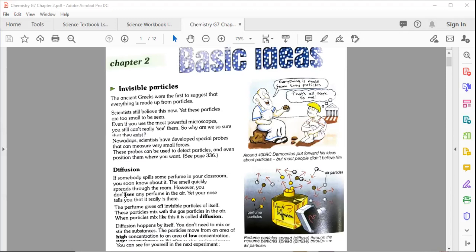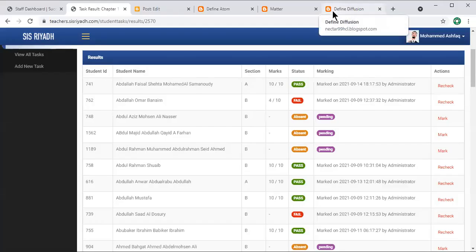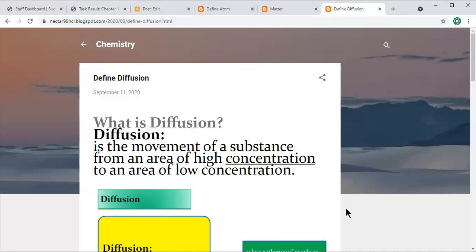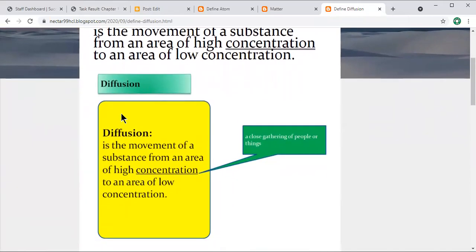So this process in which the molecules move from the area of higher concentration to the area of lower concentration, we name this process diffusion. Diffusion is very easy to understand. For this, I'm going to share a screen where the definition of diffusion is mentioned. So please, everyone, you can see the definition here.